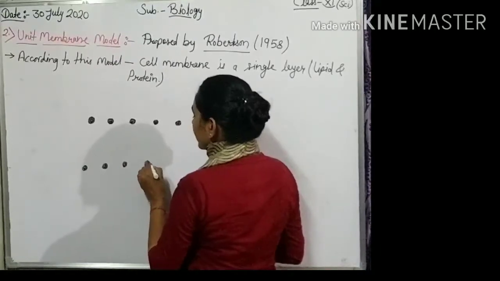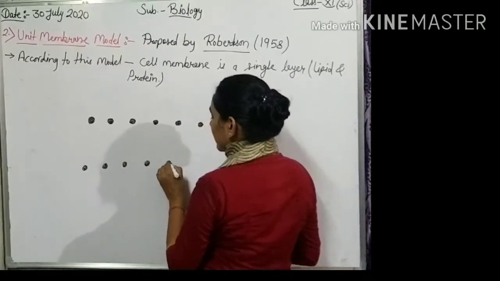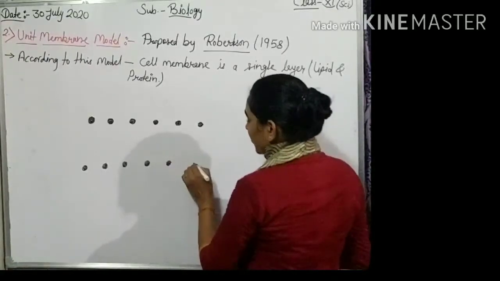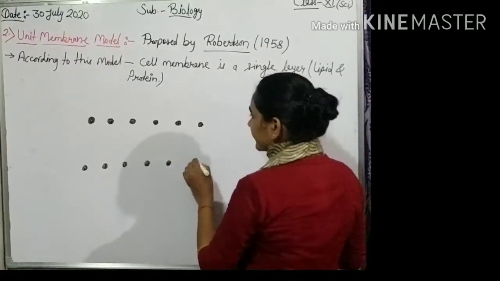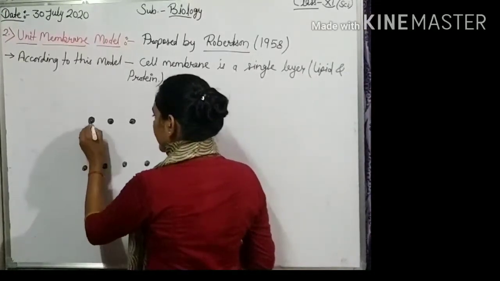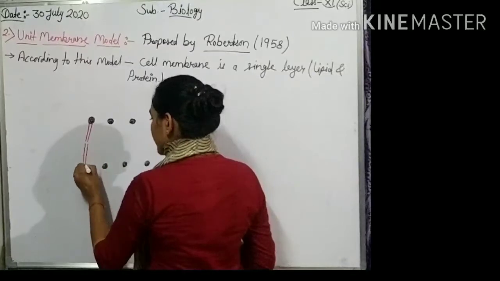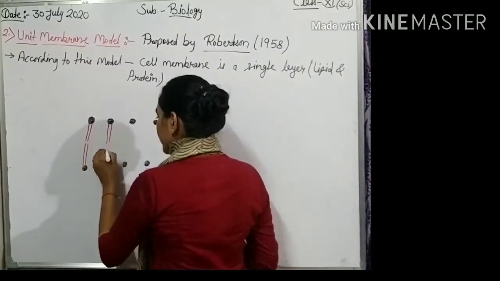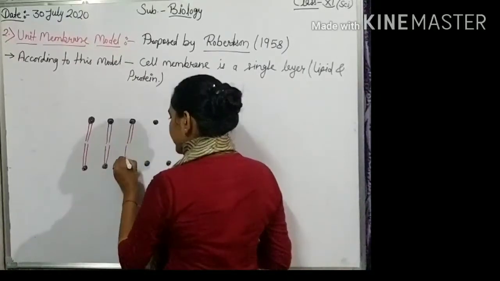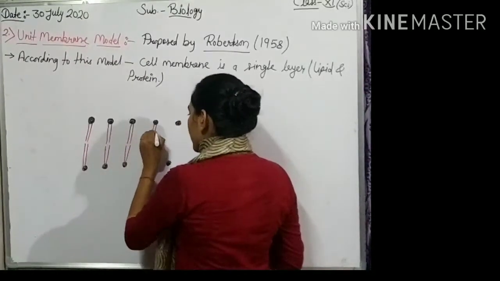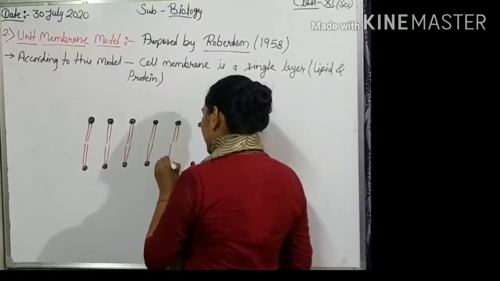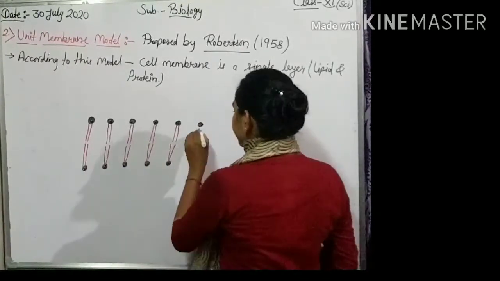The black head represents the phosphorus head. Inside, the hydrophobic tail is situated.